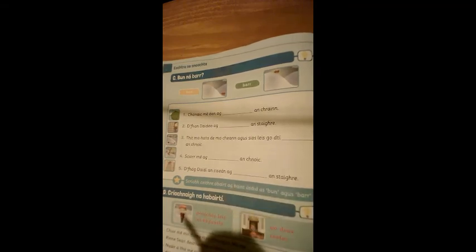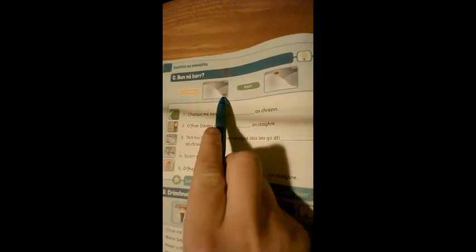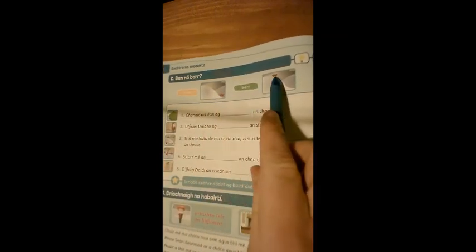Okay. So the difference between bun, bottom, and bar, top.